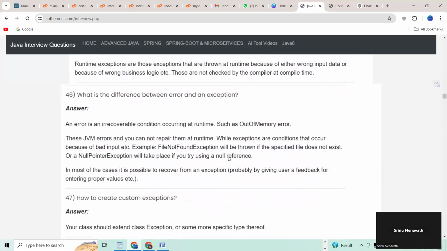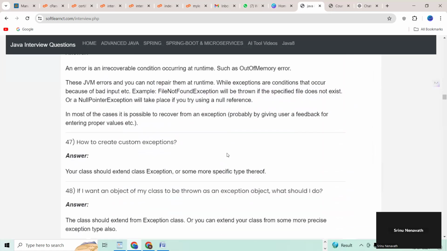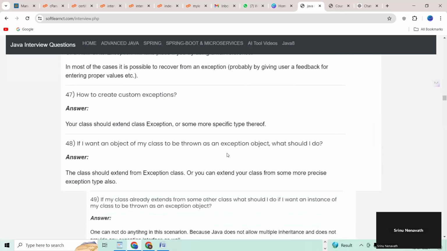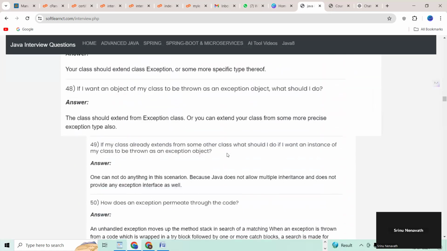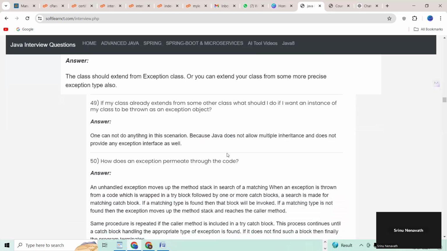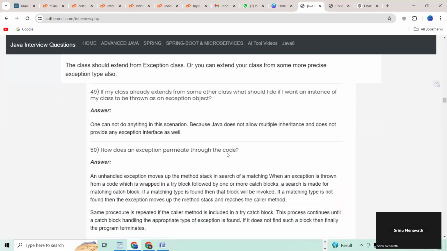46. What is the difference between error and exception? 47. How to create custom exception? 48. If I want an object of my class to be thrown as an exception object, what should I do? 49. If my class already extends from some other class, what should I do if I want an instance of my class to be thrown as an exception object?